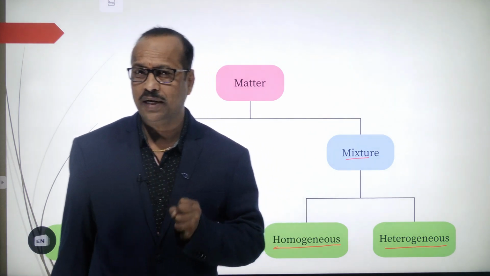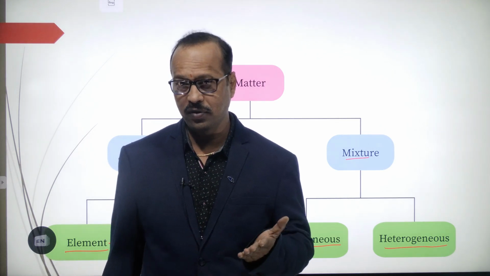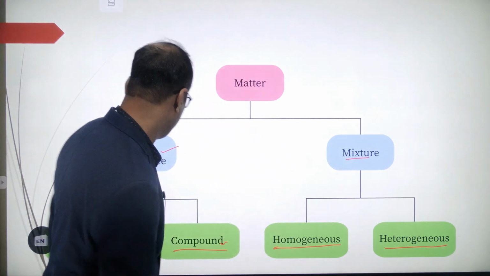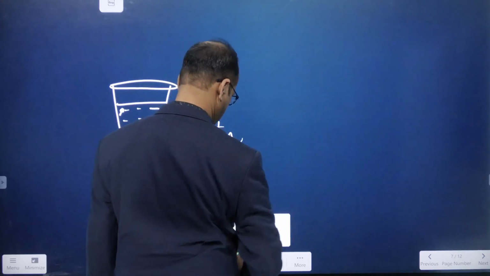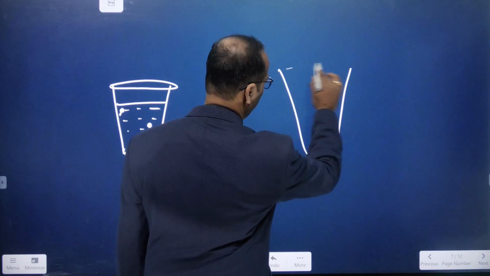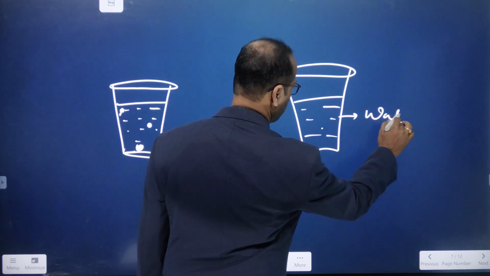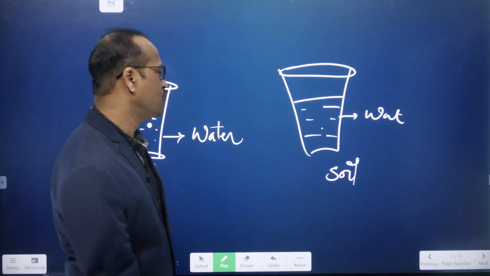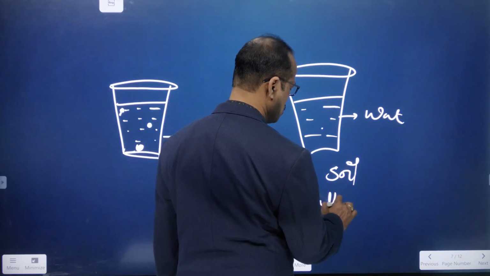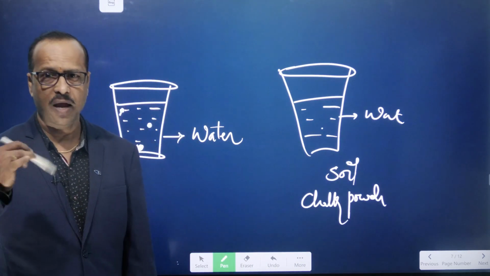Heterogeneous means the particles will not be dissolved perfectly, or the particles can be filtered easily. For example, if you take one glass of water, and in that I add soil, soil means like mud. Other than that, add chalk powder. You know the chalk powder? You add some chalk powder in this water and then stir it.